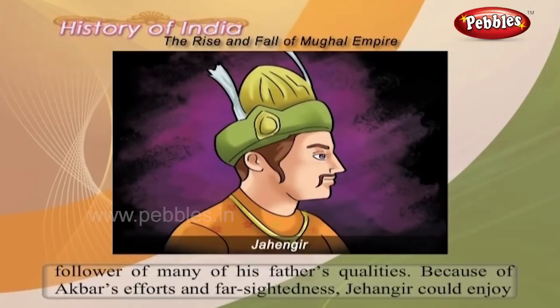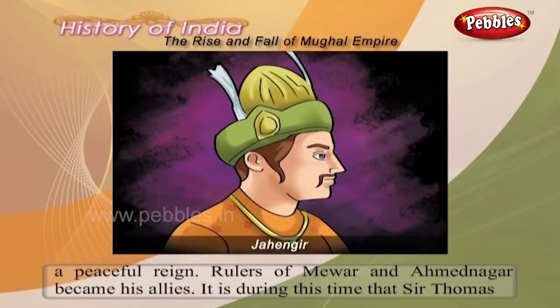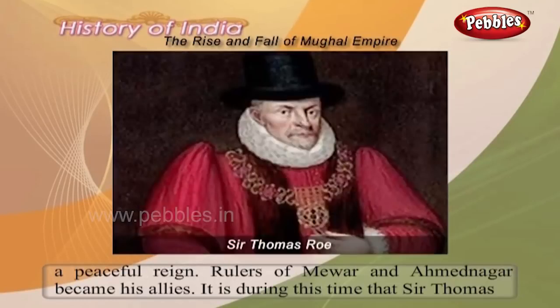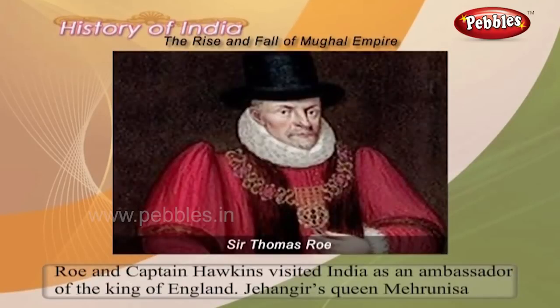Because of Akbar's efforts and far-sightedness, Jahangir could enjoy a peaceful reign. Rulers of Mewar and Ahmednagar became his allies. It is during this time that Sir Thomas Roe and Captain Hawkins visited India as ambassadors of the King